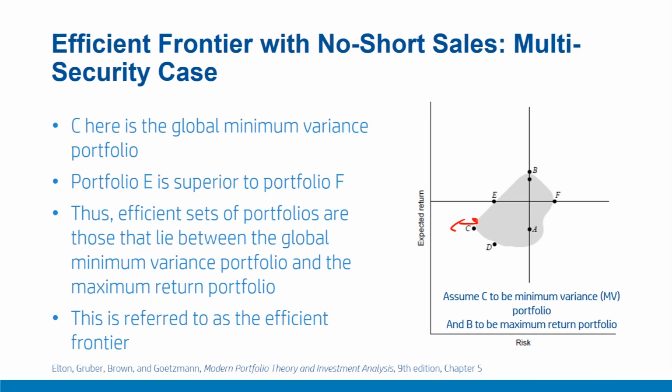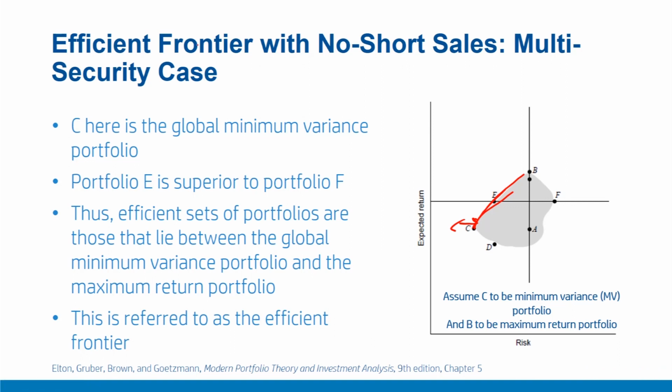And therefore we can say this surface C, E, B would comprise the set of portfolios that offer the highest return for a given level of risk, or alternatively the lowest risk for a given level of return. Therefore, the set of portfolios that lie on this curvature C, E, B are called the efficient set of portfolios, or this is our efficient frontier.